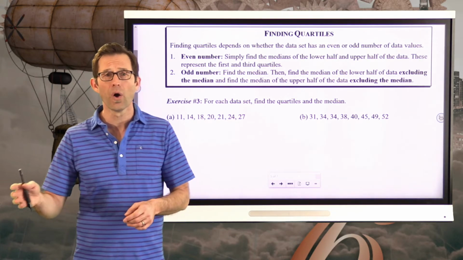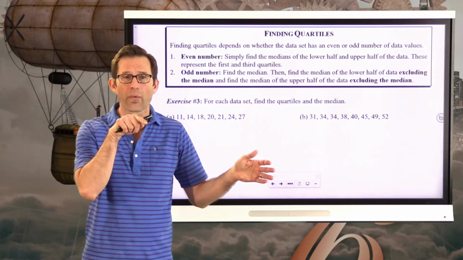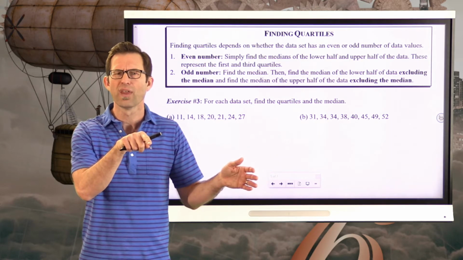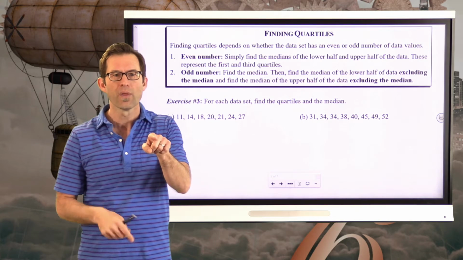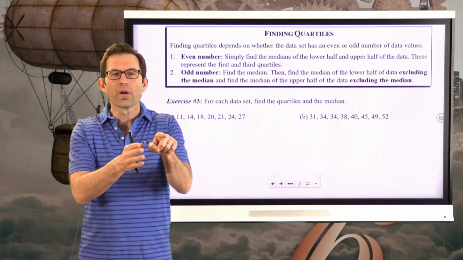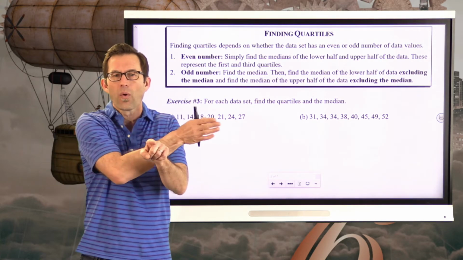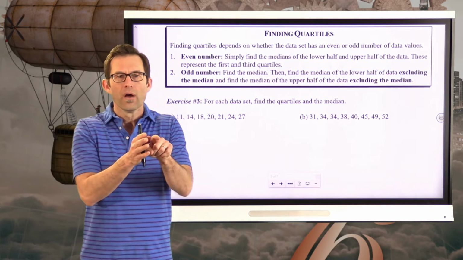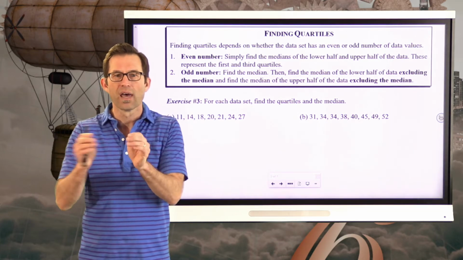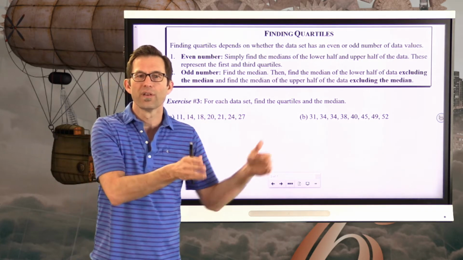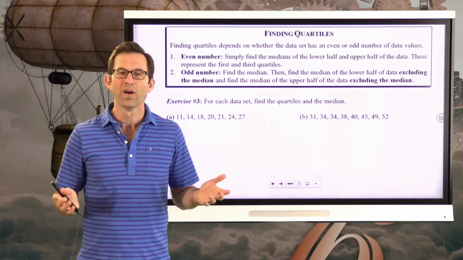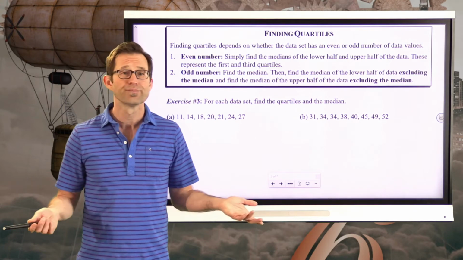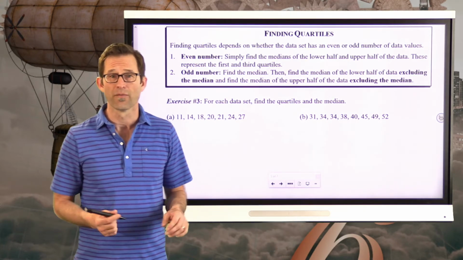That would mean there'd be a lower 10, an upper 10, and then one right in the middle, the 11th data point. That 11th data point is our median, and we wouldn't consider it when we think about the upper half and the lower half. For the upper half of the data, we've got these 10 values, and for the lower half, we've got these 10 values, and we're going to find their medians. I know that can sound rather confusing, so let's just get into it and do some of them.